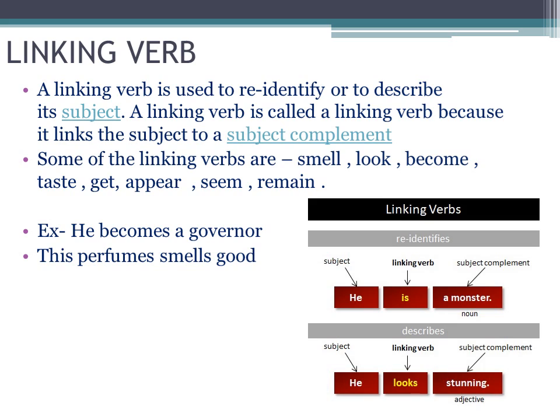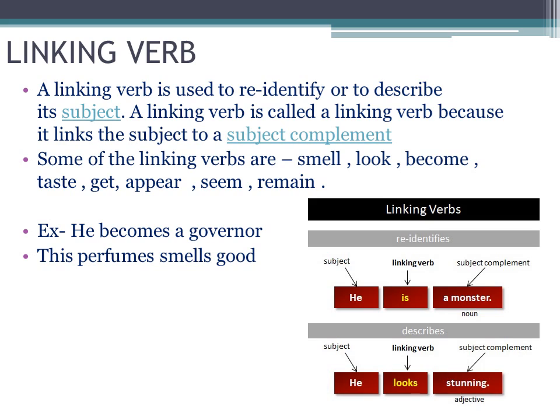Like if I say the sentence, you look very smart. Now here, look is not playing the part of an action word, it is just describing the subject. Let me first take the definition. A linking verb is used to re-identify or to describe its subject.